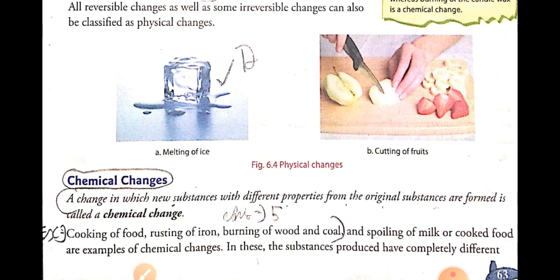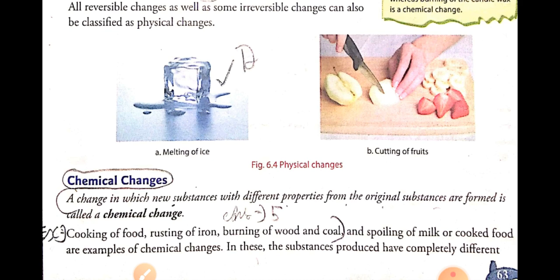Such changes are called chemical changes. Example: when we burn a paper, the paper gets converted into ash, and ash is totally different from paper.